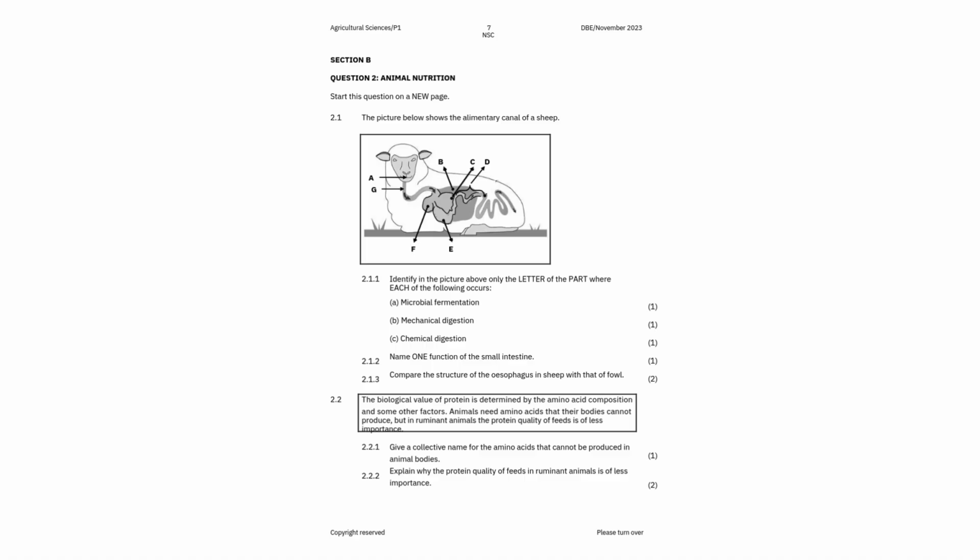Explain why the protein quality of feeds in ruminants is of less importance. So, now in terms of the explanation there, one thing that I can say is you need to remember now the importance of amino acids and also what happens there.